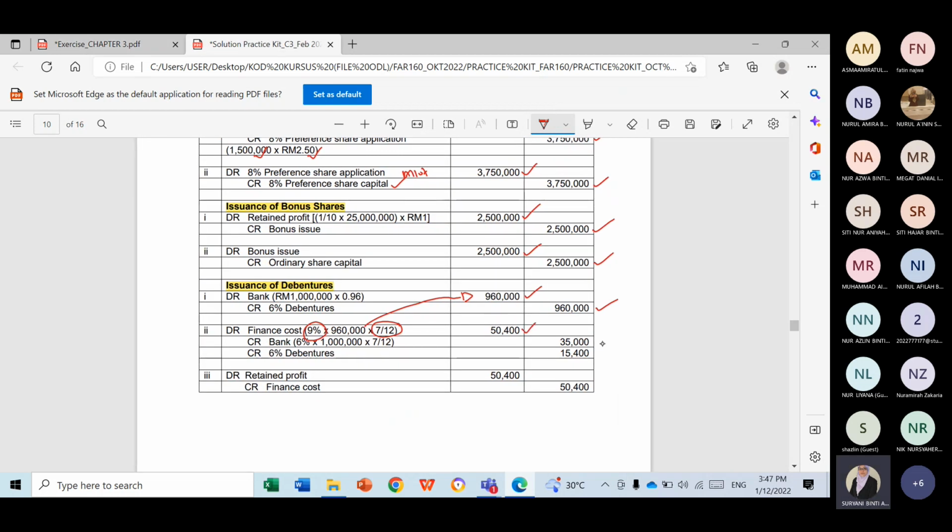Okay, the amount of finance cost is 50,400, but the amount that you pay is 35,000. So the difference is charged to the debenture account, 15,400. And finally, close the finance cost by debit retained profit, credit finance cost.